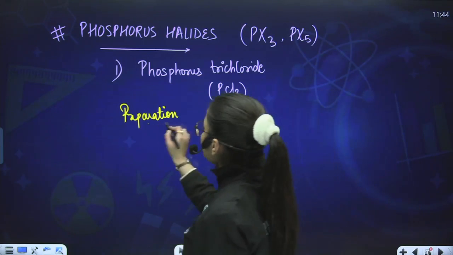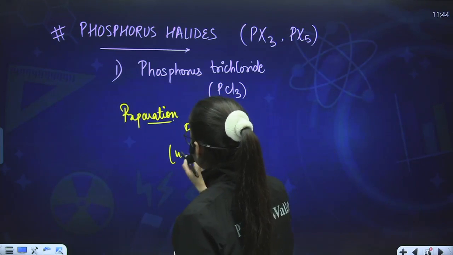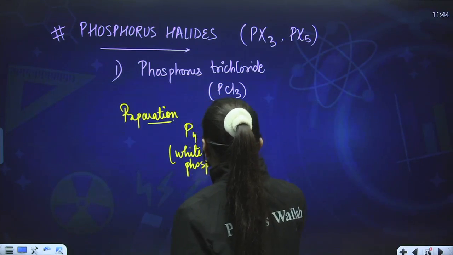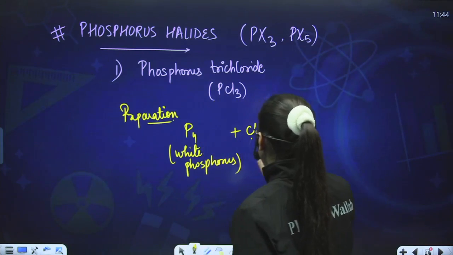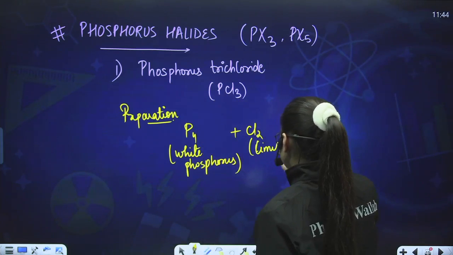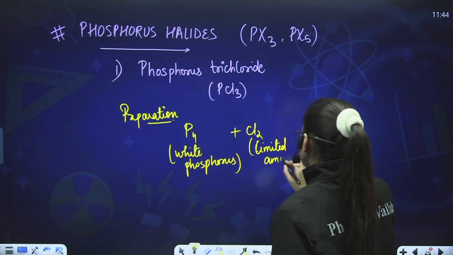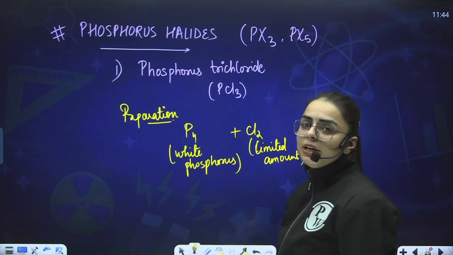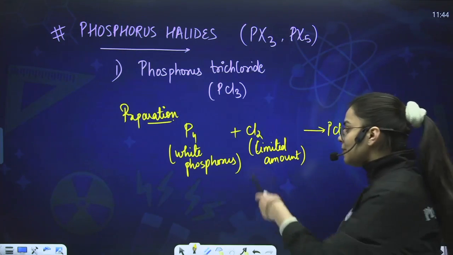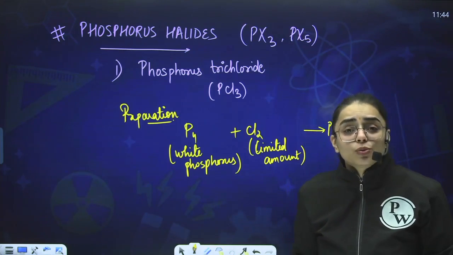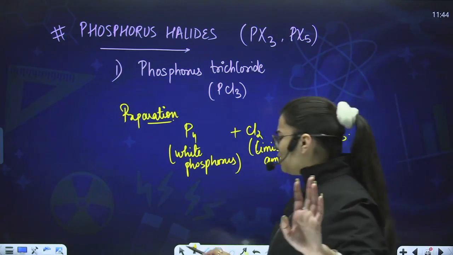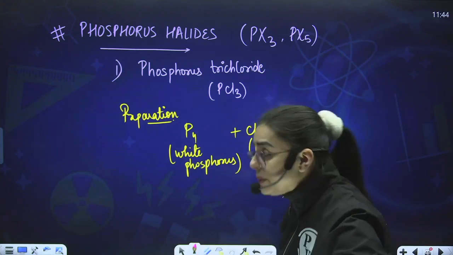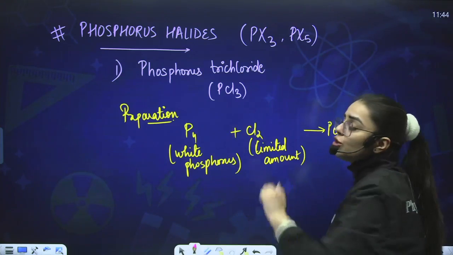So what we have to write over here? We will be using P4, that is white phosphorus. Now we will react it with Cl2. You have to write it is present in limited amount. So what you will obtain over here? You will obtain PCl3. Very simple reaction, ma'am. Also remember here dry chlorine is used. One more reaction. In comparison, there are only two methods of preparation. And yes, students, they make mistakes over here. What will happen? I will be using now thionyl chloride over here.